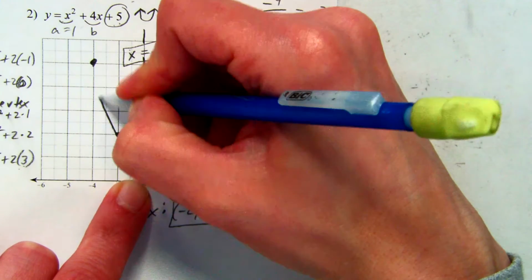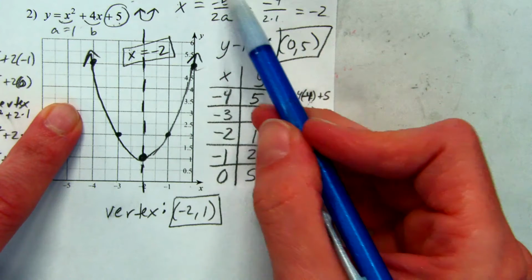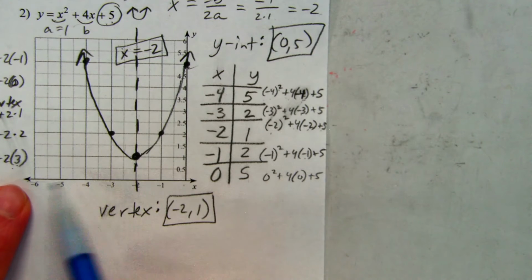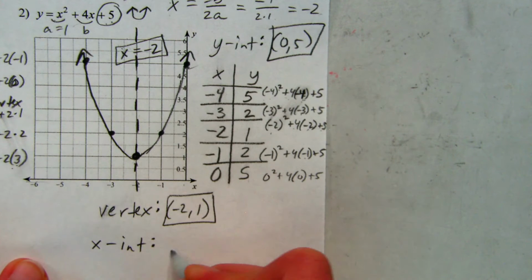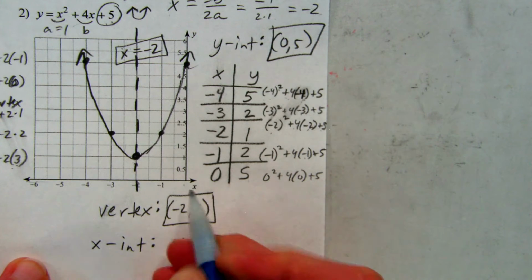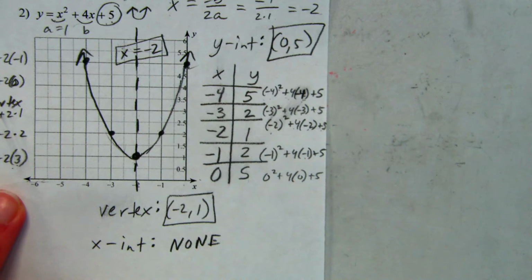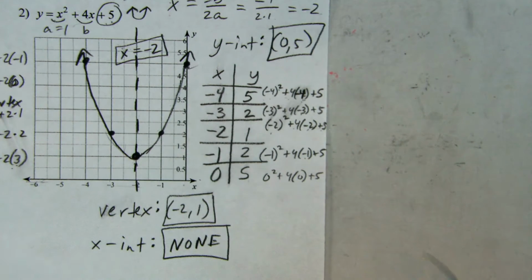Okay, so we've done the axis of symmetry, we did the y-intercept, we did the vertex, and it says x-intercepts if they exist. So if you look at this, it does not cross the x-axis at all. So for the x-intercepts, I'm just going to say none. If your vertex is above the x-axis and it's opening up like this, you know just by using a little bit of logic that it's not ever going to cross this. Right? So sometimes that happens. We're going to have a couple of those where they just don't cross the x-axis.